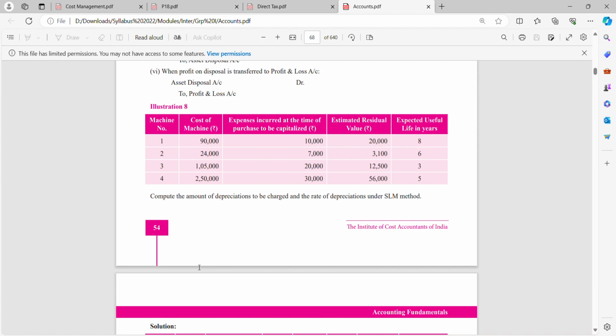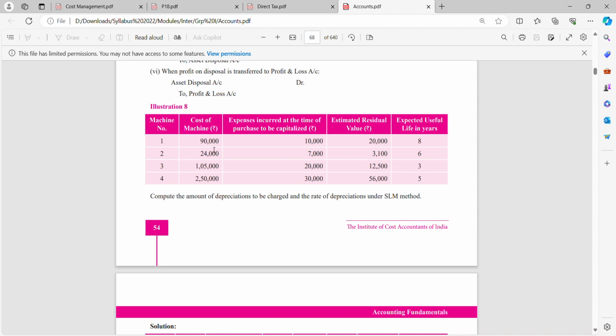Illustration 8. We have 4 machines. The costs of the machines are 90,000, 24,000, 1,05,000, and 2,50,000. So the cost of each machine is given, and the number of machines is given. Expenses incurred at the time of purchase are to be capitalized. Estimated residual value and expected useful life in years are also given. So we have 90,000 as the cost of the machine.